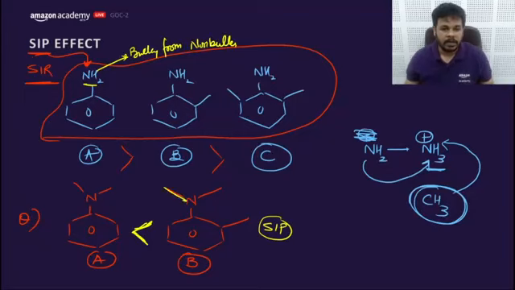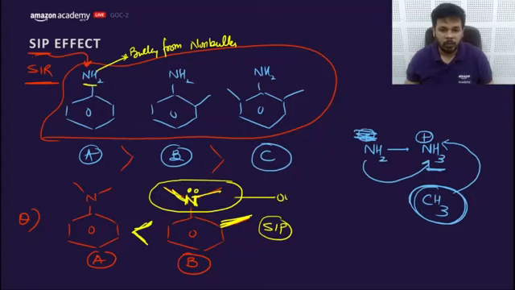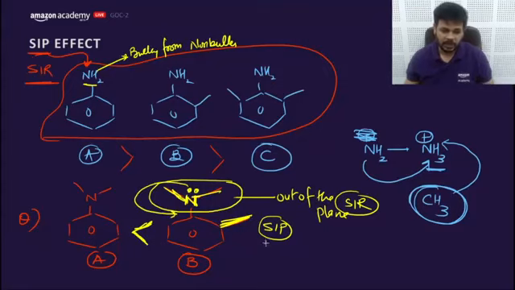But here this compound is already bulky, and putting CH3 at the ortho position will make this whole sp2 nitrogen go out of the plane. So what will happen? This is an SIR effect, which will not allow this lone pair to go into resonance with the benzene ring.